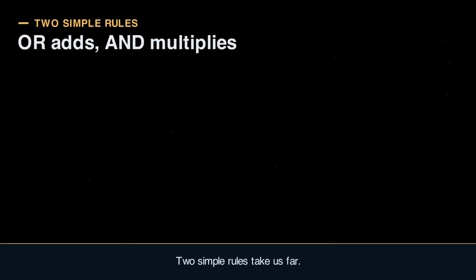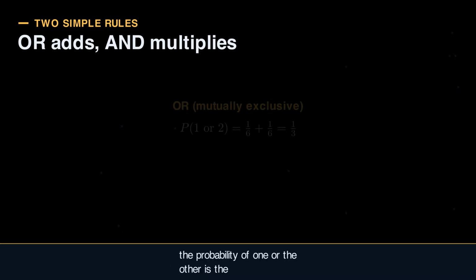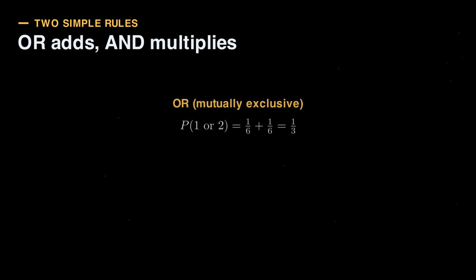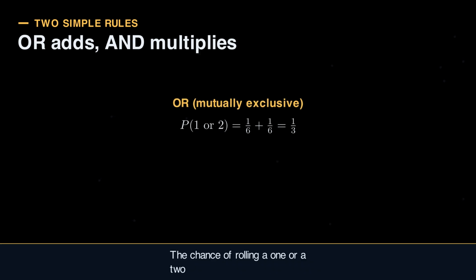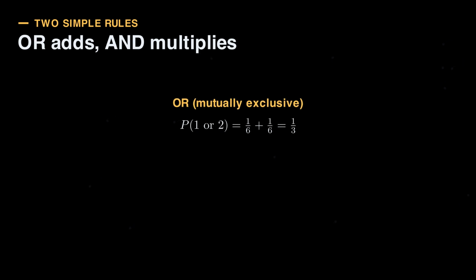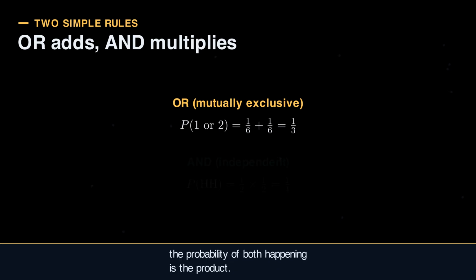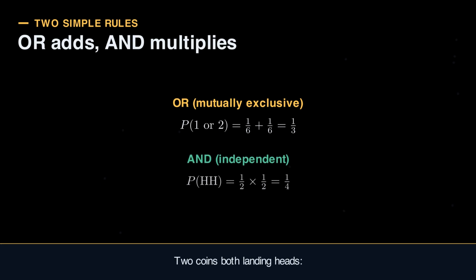Two simple rules take us far. For outcomes that cannot both happen, the probability of one or the other is the sum. The chance of rolling a 1 or a 2 is 1/6 plus 1/6. And for independent events, the probability of both happening is the product. Two coins both landing heads: 1/2 times 1/2, 1/4.